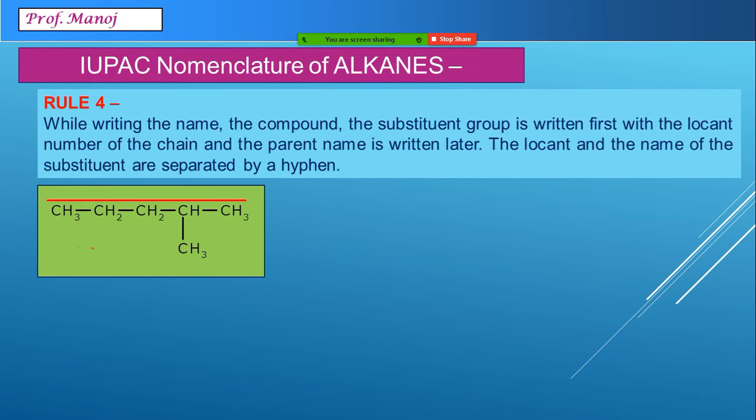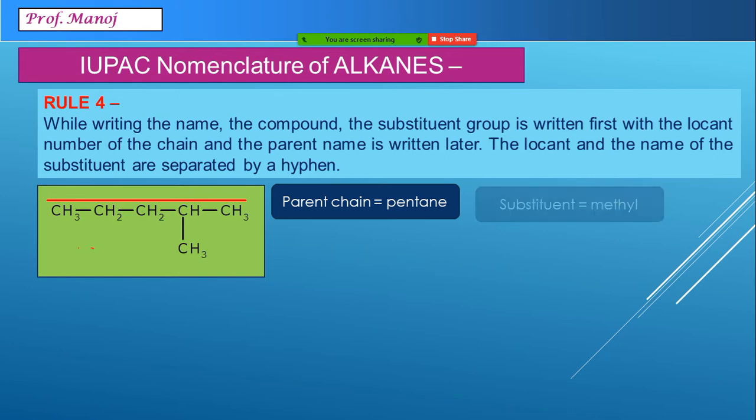You can see this 5 carbon atom long chain is present. So, what is the name of the long chain? 5 carbon indicates pent. Since there is no double or triple bond, the suffix is "ane", so the name becomes pentane. Now the side chain present, the substituent here, is methyl.